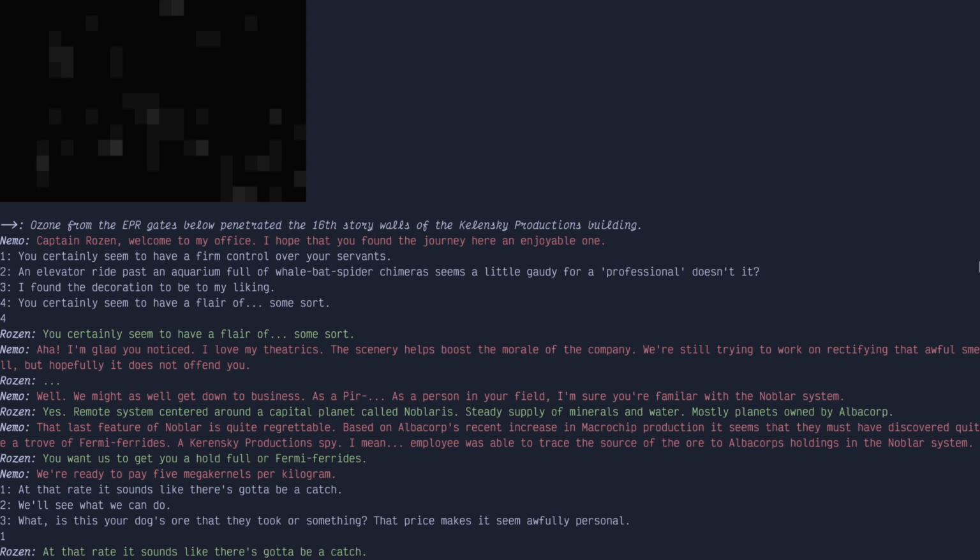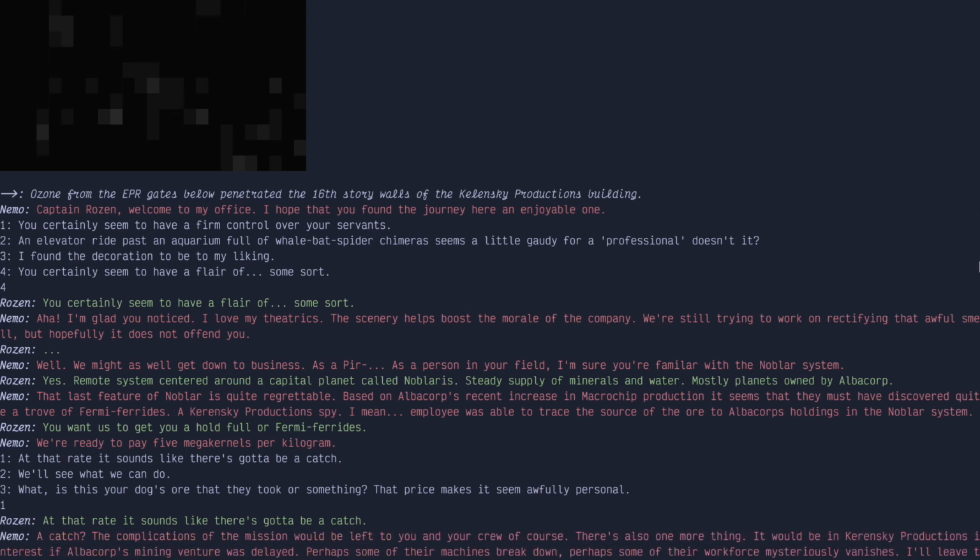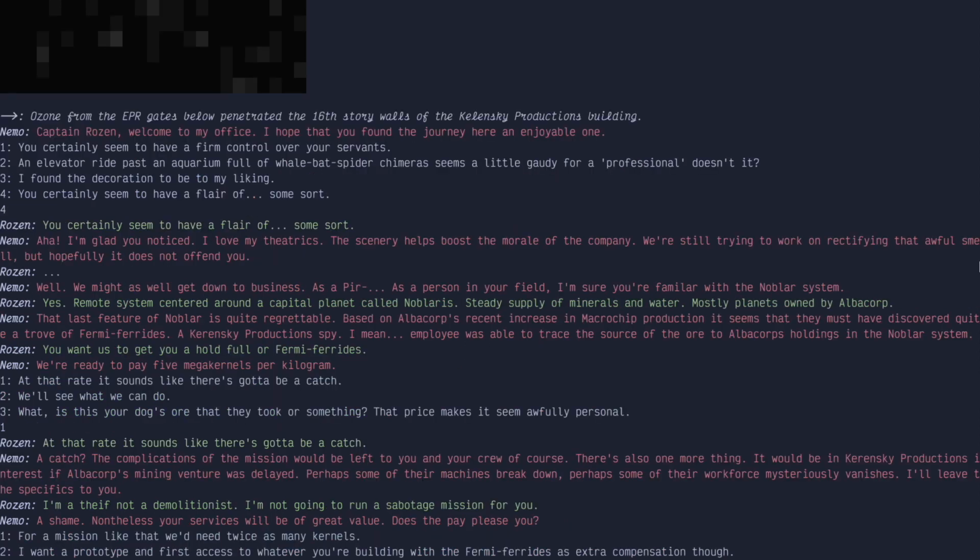Complications of the mission would be left to your crew, of course. There's also one more thing. It would be in Kerensky Productions' interest if Albacorp's mining venture was delayed. Perhaps some of their machines break down, perhaps some of their workforce mysteriously vanishes. Oh, I'm getting hired to murder people. Fun. I'll leave the specifics to you. I'm a thief, not a demolitionist. I'm not going to run a sabotage mission for you. Shame, unless your services will be of great value. Oh, so I'm not going to kill people. Yay!